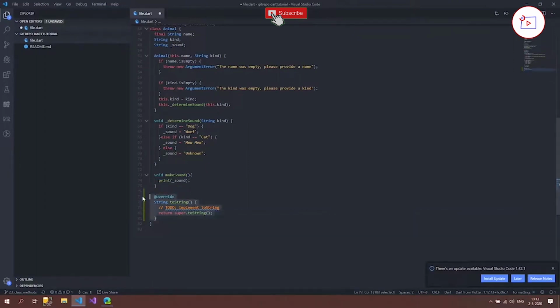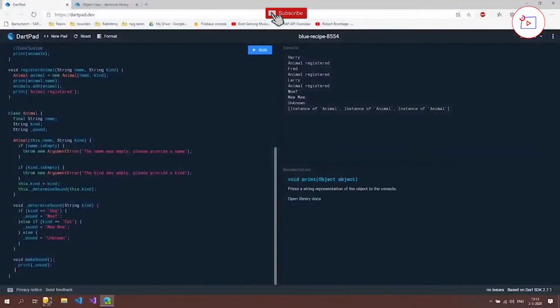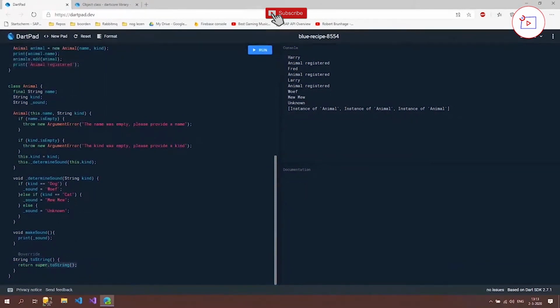So I'm going to copy this, and I'm going to close this environment, don't save it, and I'm going to place it here. And instead of this super.toString, let's delete this comment, and we're going to give back a string, which is going to say _name, and then we are going to use our kind again and semicolon. So this is what we had before. It says undefined name of underscore. Oh, we didn't make it private, so this way.